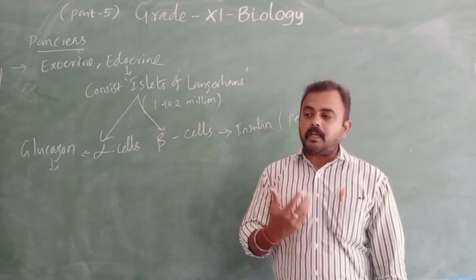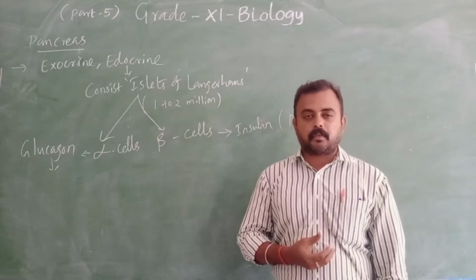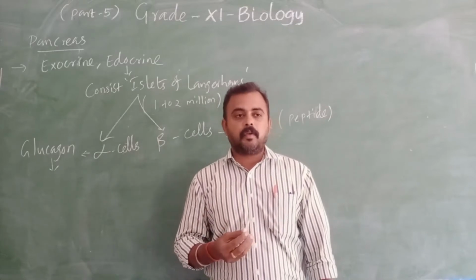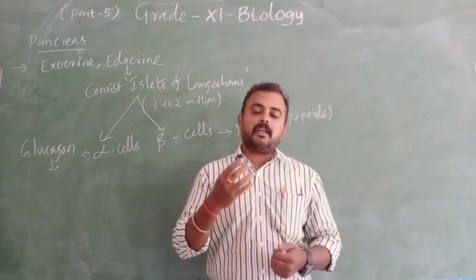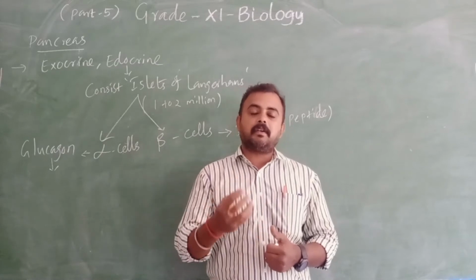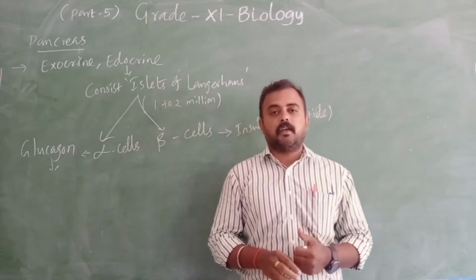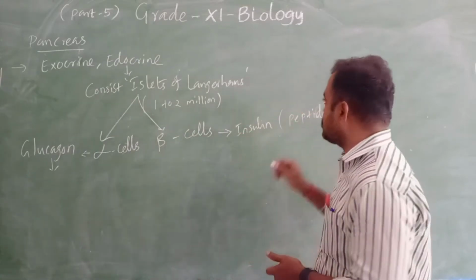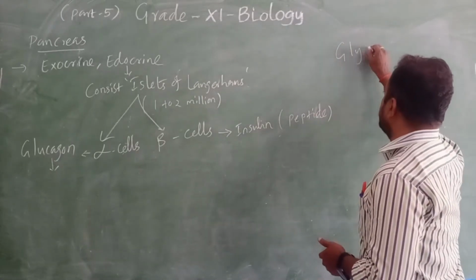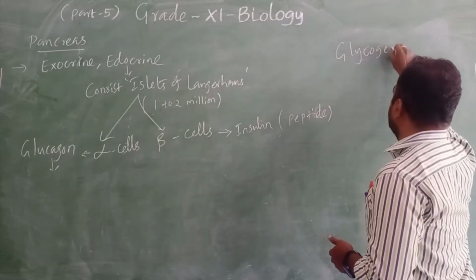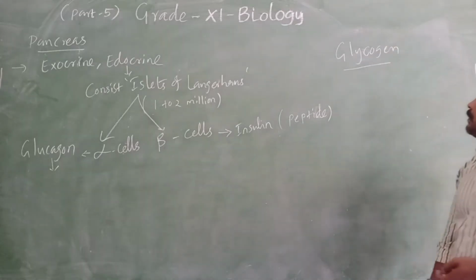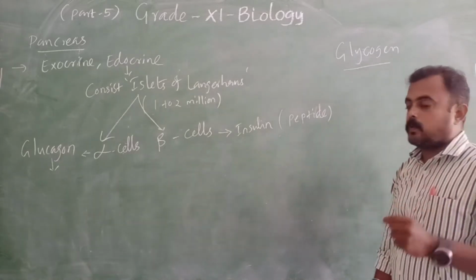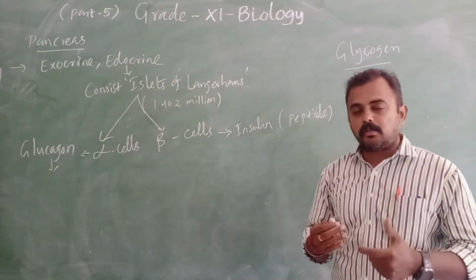Whenever our body cannot get glucose, sometimes we don't eat, and during that time we are doing some work. For that work, we need energy. That energy will be given by that stored glucose. So the stored glucose form is known as glycogen. It is what? Glycogen. It is the stored form of what? Glucose.